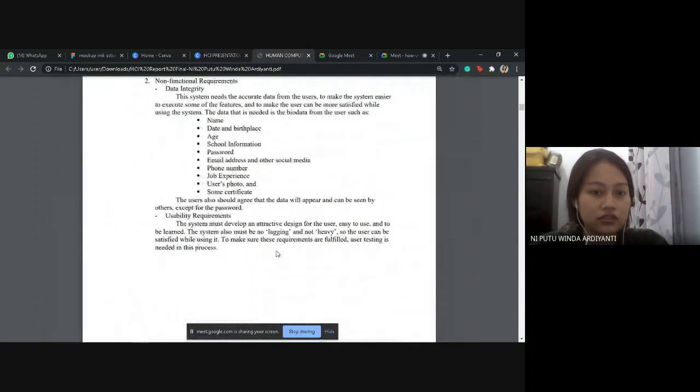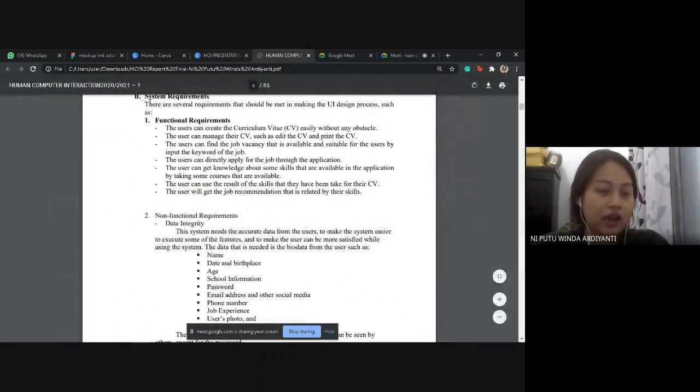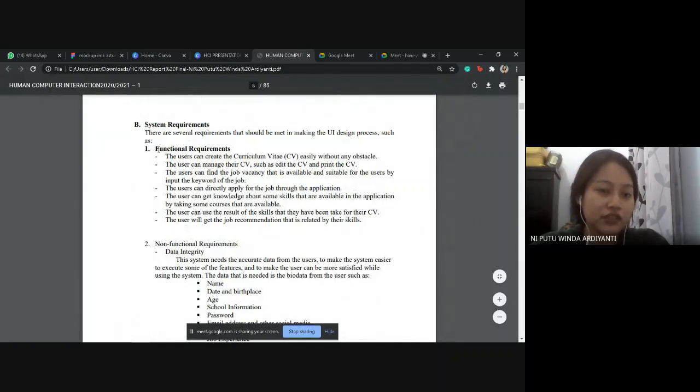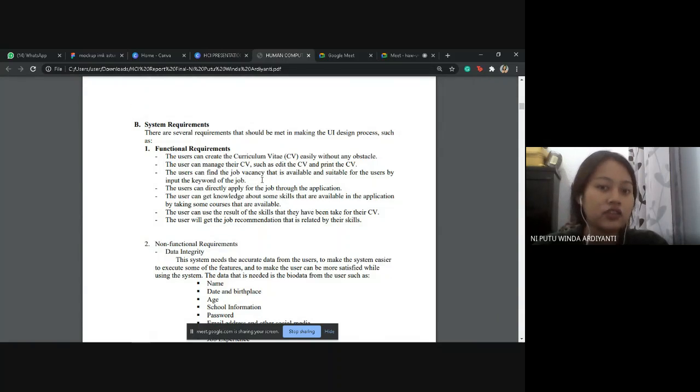So, here are our system requirements. The first is functional requirements, where the user can create a curriculum vitae without any obstacle and manage their CV. The user can find available and suitable job vacancies by inputting job keywords, and can directly apply for the job in the application. The user can get knowledge about skills available in the application, get the result of the skills they have taken for their CV, and get job recommendations related to their skills.